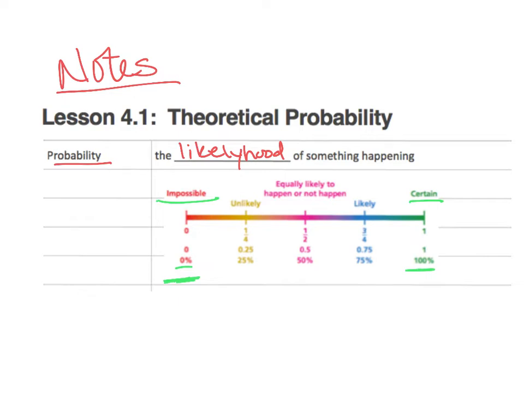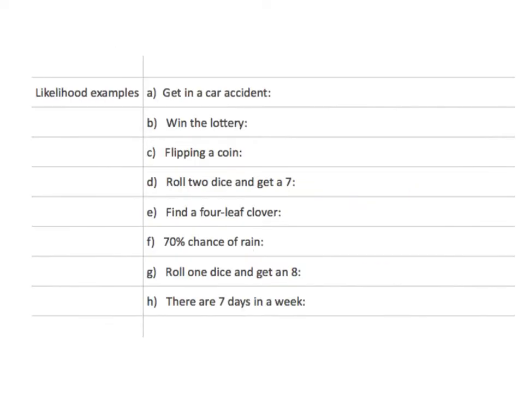Smack dab in the middle is equally likely to happen. That's 50%. Then anywhere between 50 and 100%, so that it's more likely to happen, we say it's likely. If it's less than 50%, but still kind of likely, we say it's more unlikely it's going to happen. So let's practice using these: impossible, unlikely, equally likely, likely, and certain. So let's go through these likelihood examples.